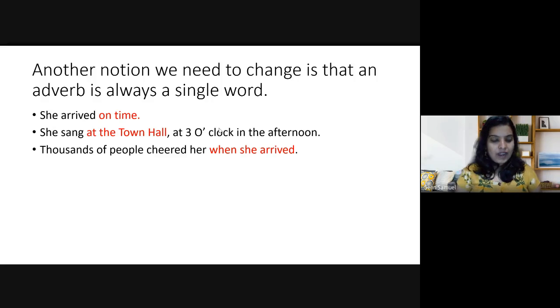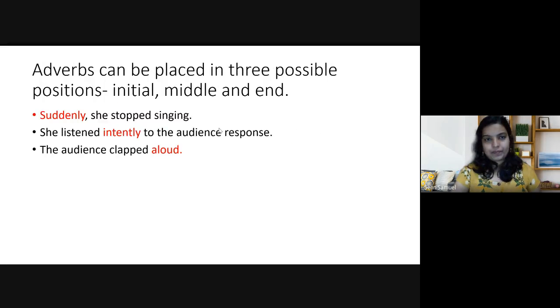So these all are adverb phrases. They are not a single word, but a combination of different words. So that is also another notion which we need to change, that the adverb is always a single word.